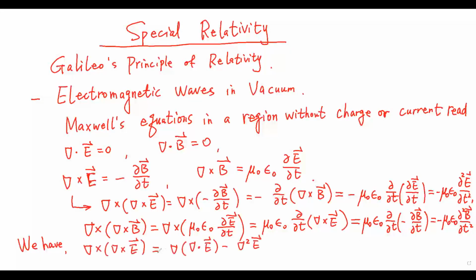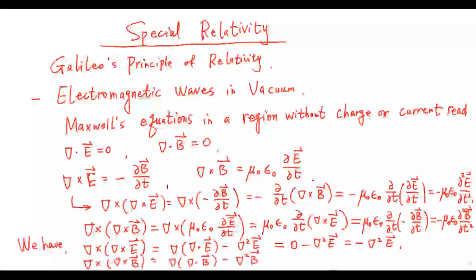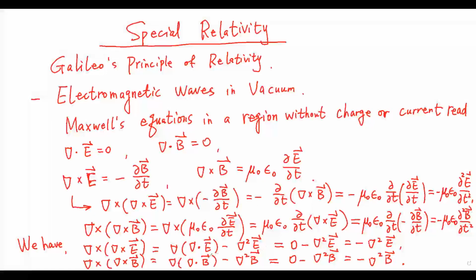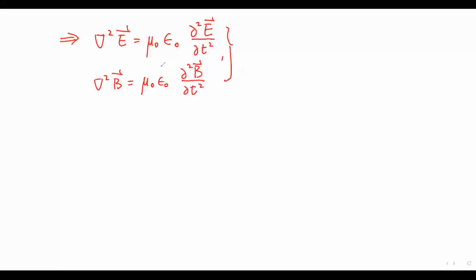Notice that we have this identity. The divergence of E equals 0. So this one equals this one. And we have this identity, and the divergence of B is also 0. So this one equals that one. From these two equations and these two equations, we get these two equations.